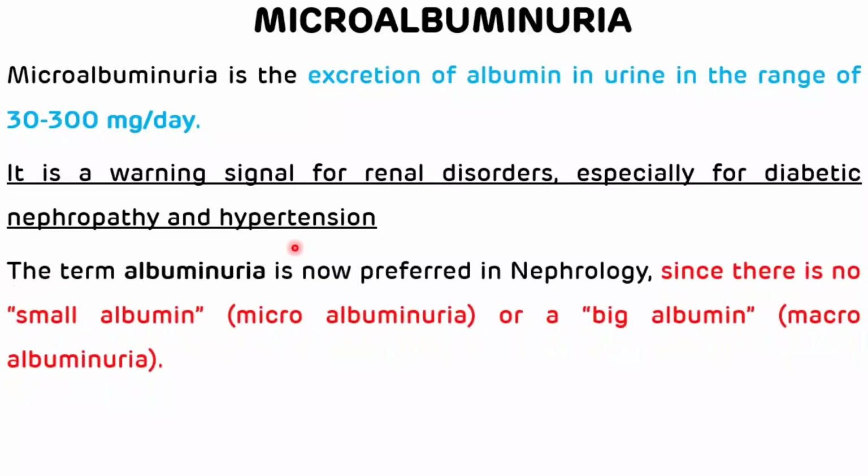But nowadays, in nephrology, the term albuminuria is more preferred because there is no small albumin, that is microalbuminuria, or big albumin, that is macroalbuminuria. That is regarding microalbuminuria, that is the excretion of albumin in the urine in the range of 30 to 300 milligram per day.